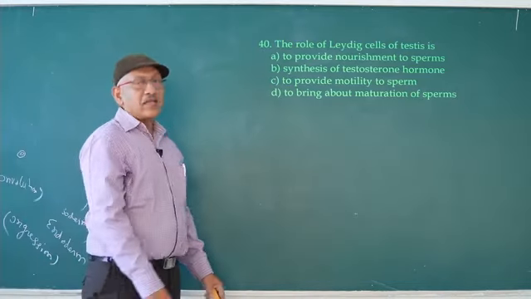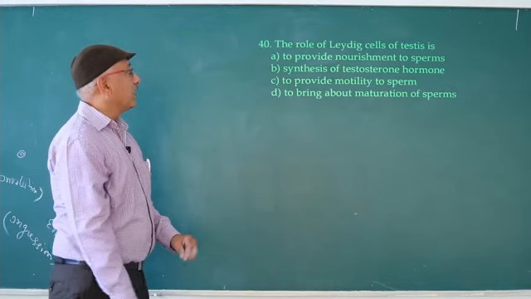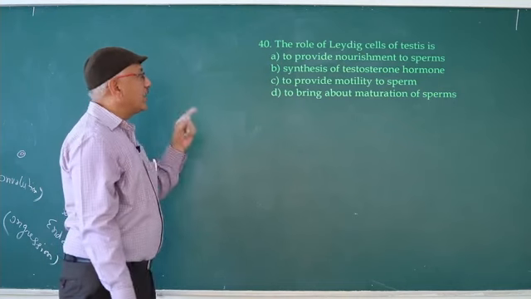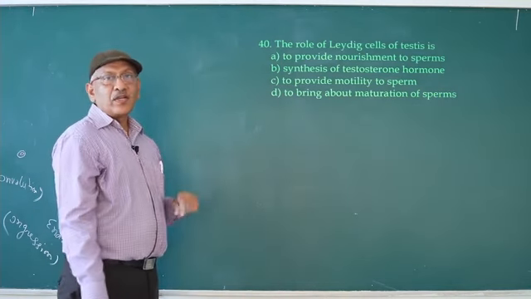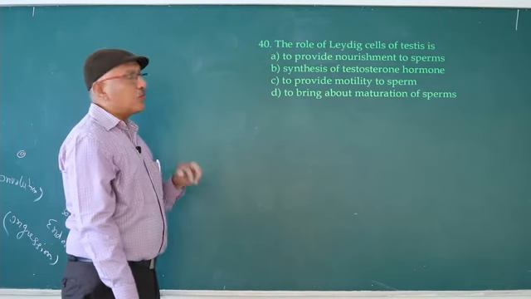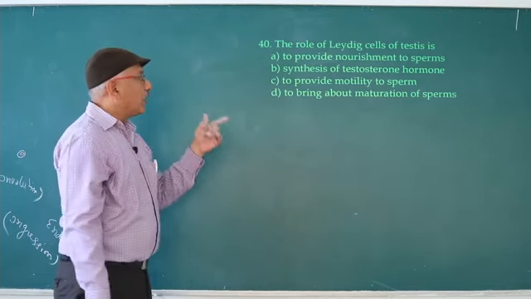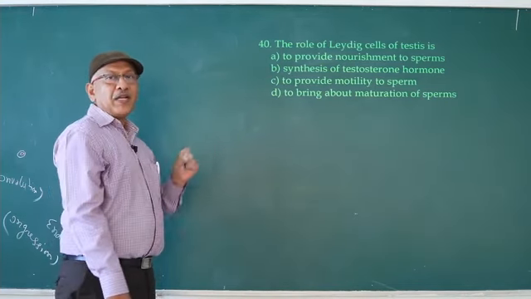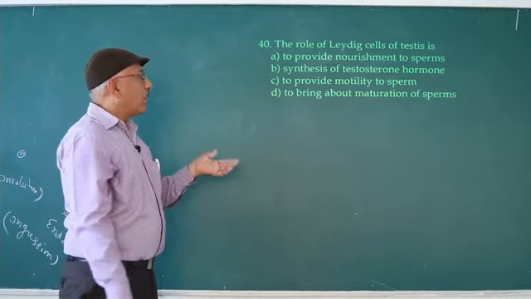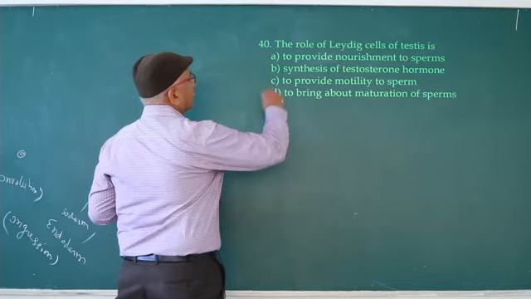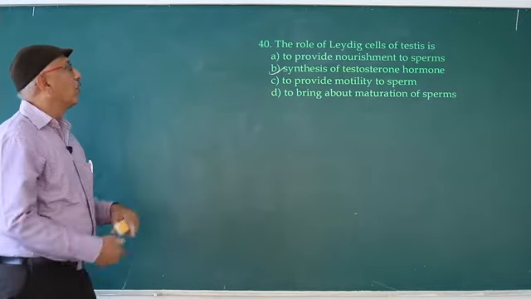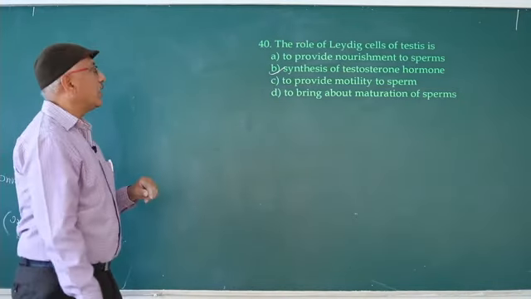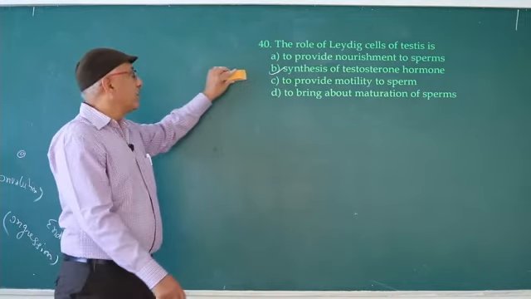Next one, the role of Leydig cells of testes. To provide nourishment to sperm, that is Sertoli cells, not Leydig cells. Synthesis of testosterone hormone, so that is correct. To provide motility to sperm, so it is not related. To bring about maturation of sperm, but sperm mature in the epididymis, so Leydig cells are not involved in maturation. So synthesis of testosterone hormone is the role of Leydig cells of testes. What is testosterone? Important androgen. So 40, answer is B.